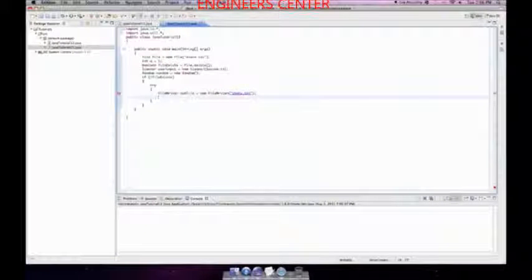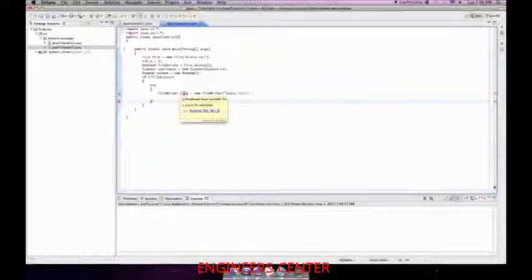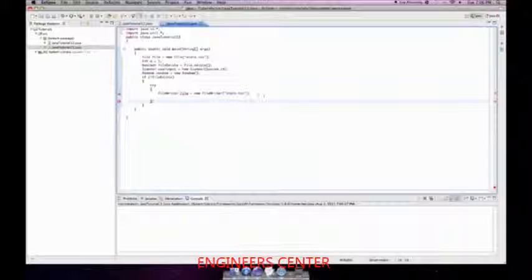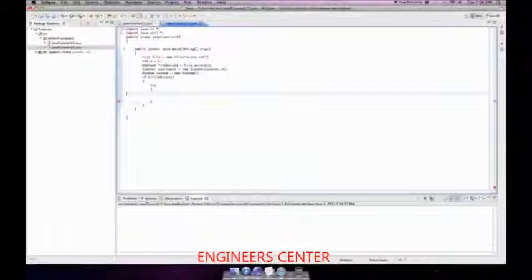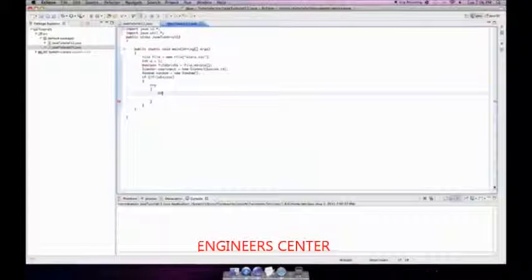stats.txt. Notice I named this object outFile. If I would have done just file, it would get mad at me because that's already been created. That local variable already exists. In fact, I don't think I need this line of code. Let me try doing it without this line of code. That way I can do this.